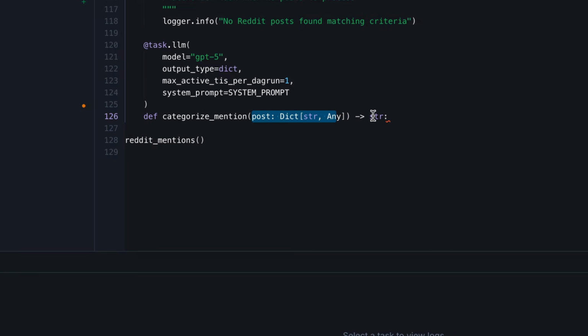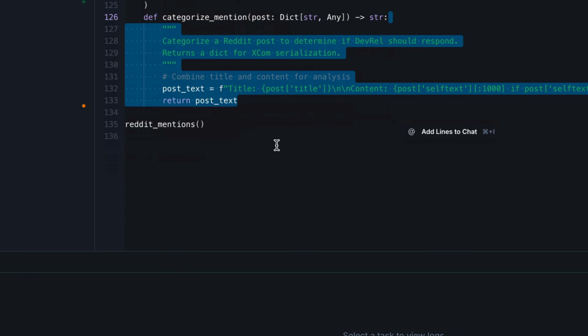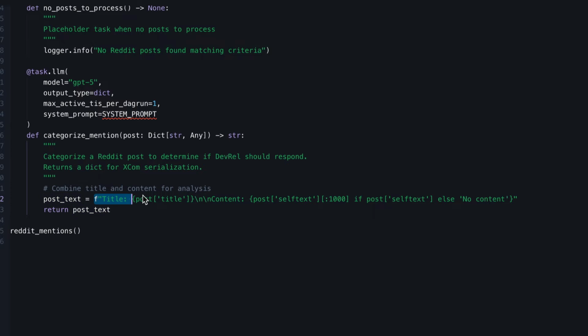Then last but not least, we create the task, categorize_mention, that takes a post, as we can see right here, and returns a string. And then here is the content of the task. We combine the title and the content of the post as a single string that we return, and that feeds the LLM. And that's how the LLM decides if that post should be categorized as a post that the DevRel team should respond to. And just like that, you have a task that interacts with the LLM, and so you can take smart decisions, which is pretty amazing, right? I mean, I don't know about you, but this is super easy to integrate any LLM in your Airflow DAGs using the Airflow AI SDK.